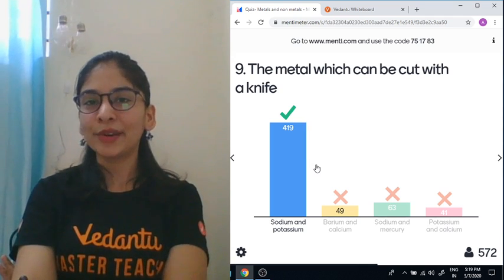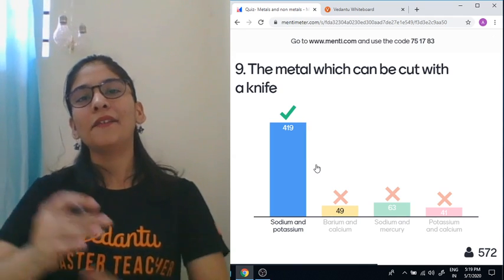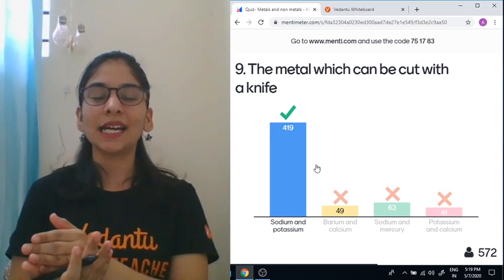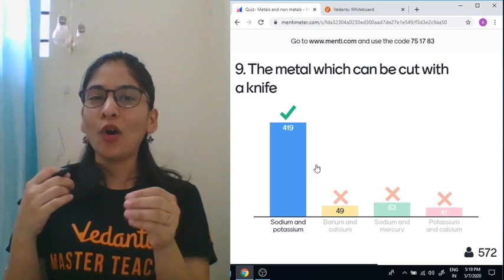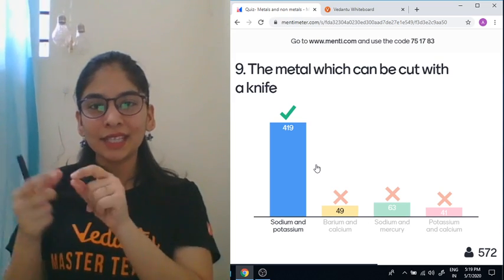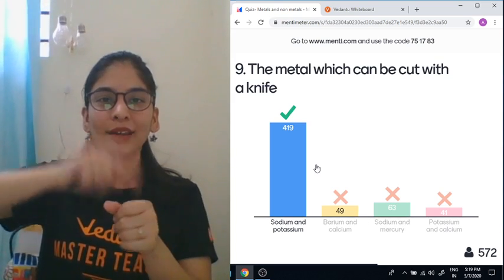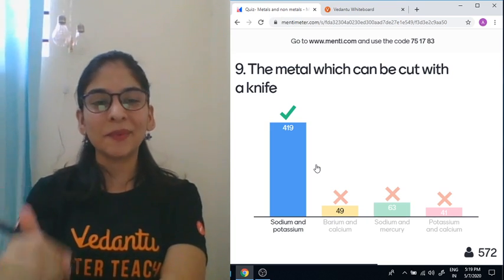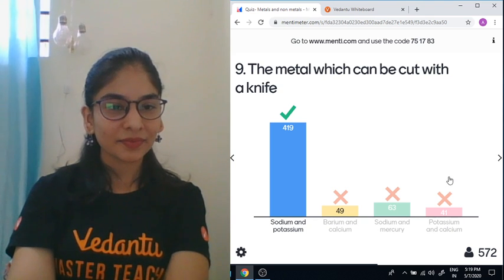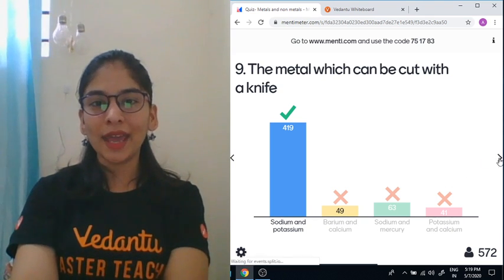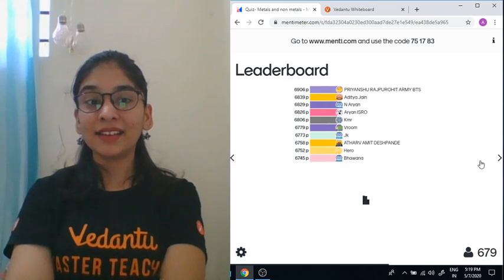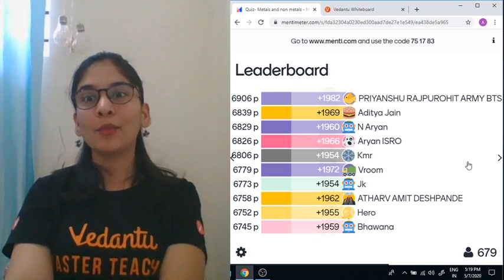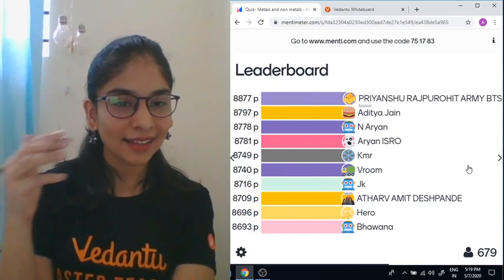Answer is definitely sodium and potassium. These metals are very soft और आप उसको आराम से चाकू से काट सकते हो. You can cut it with a knife. लैब में मैंने बहुत एक्सपेरिमेंट किए हैं. That will be stored in kerosene. बाहर निकालोगे, थोड़ा सा कट करोगे, and then you put it in your test tube to perform the experiment. Okay? Well done, well done. इसको handle करना is a bit difficult because it's toxic in nature, in terms of what? बहुत reactive है. Okay?